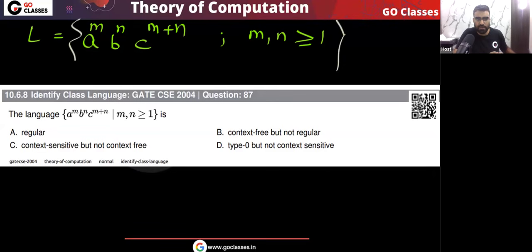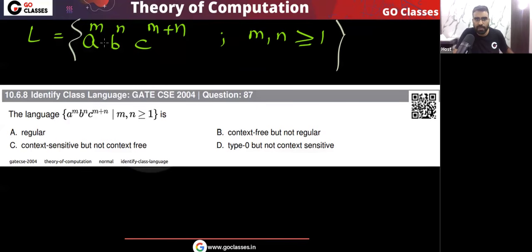This language is not regular. Why is it not regular? Because we have to remember how many A's and B's there are so that we can match with the number of C's. The number of A plus the number of B must be equal to the number of C. Finite automata cannot do this type of comparison. This comparison can bring infinite possibilities, and that is the reason this language is not regular.